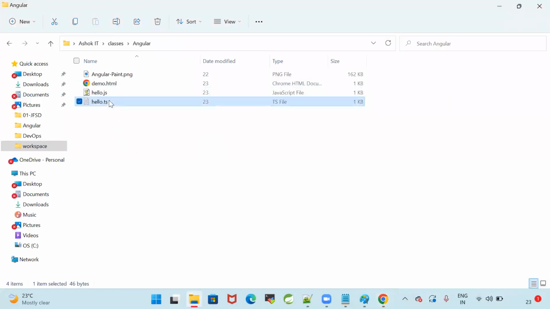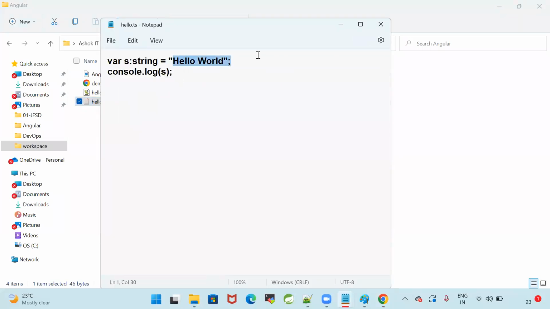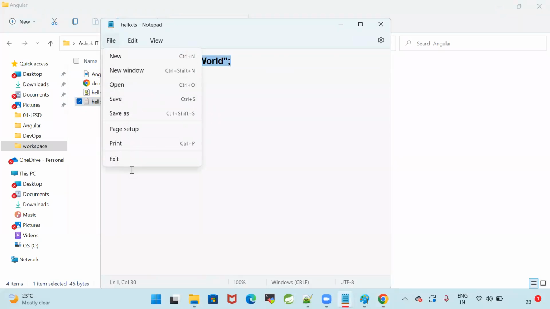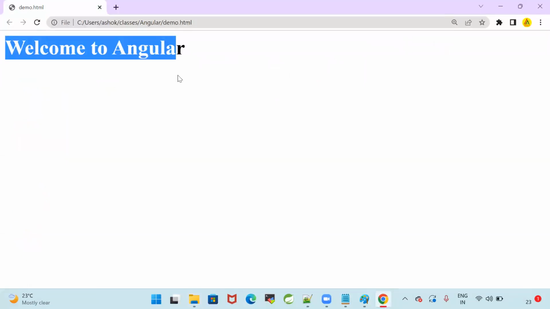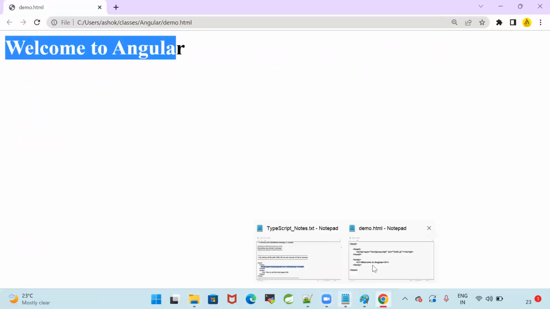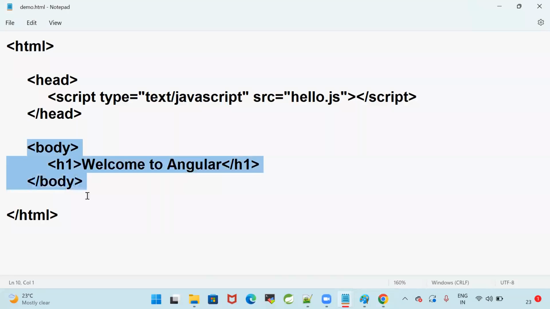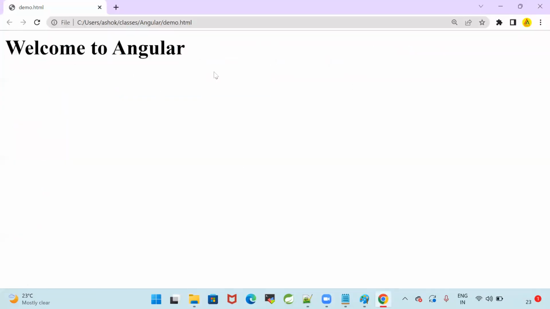In my hello.ts file I have given a message, hello world. Is that message displaying in the browser, or not displaying in the browser? No, only body content is displaying. In the JavaScript I am printing hello world. Is hello world printing in the browser, or is it not printing in the browser?